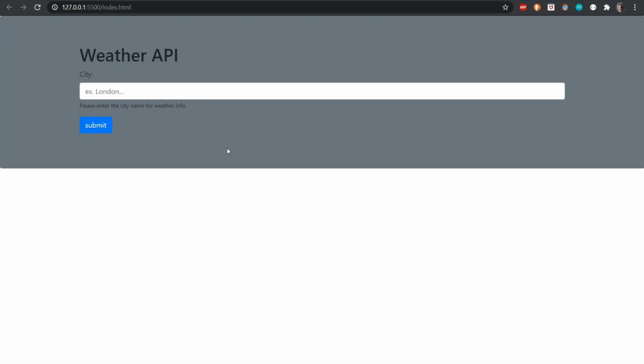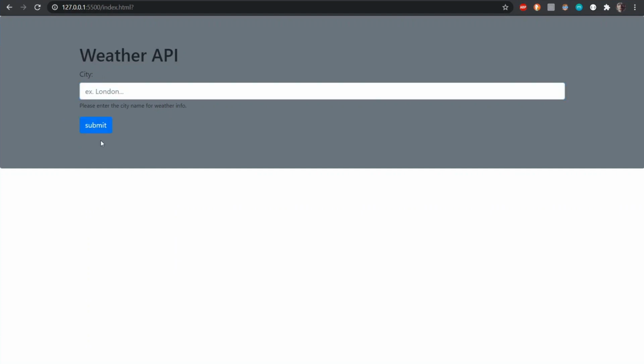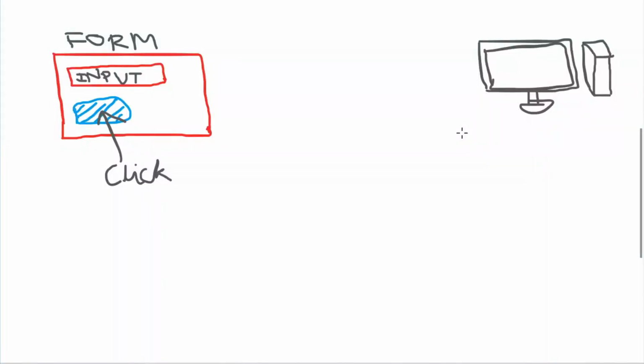Now we will head over to writing the script. If we write something here, suppose London, then when we enter or submit this form, there should be something happening with the JavaScript, right? So we will head over to write that.